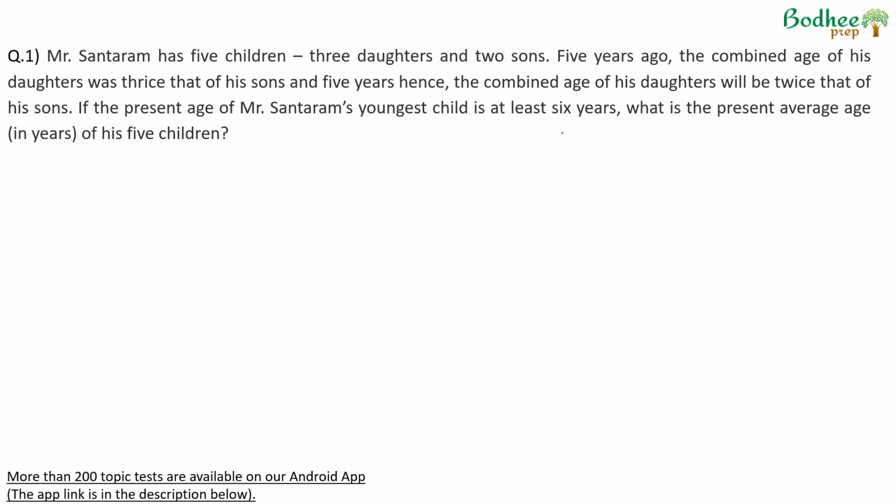Mr. Santaram has 5 children, 3 daughters and 2 sons. 5 years ago, the combined ages of his daughters was thrice that of his sons. So this is today, 5 years ago would be t minus 5, and 5 years hence will be t plus 5. The combined age of his daughters will be twice that of his sons if the present age of Mr. Santaram's youngest child is at least 6 years. What is the present average age of his 5 children? Average age of the children today is to be found out.